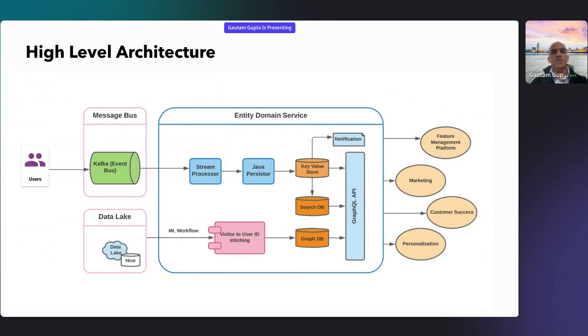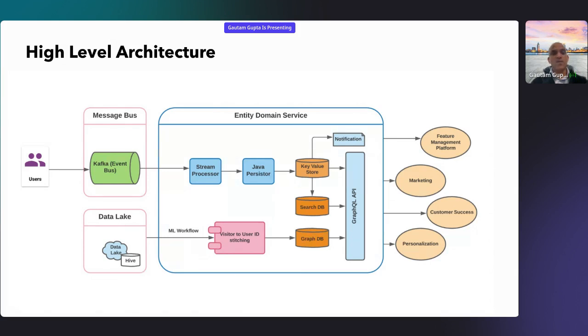Now we have a stream processor that listens to that Kafka event bus, processes those events, and then persists them into different kinds of stores, right? Because if we have to build a knowledge graph, we need a way of storing the data. To store the data, we use different kinds of technologies. For example, we have a data store for key value, a data store for searchable database, and a data store for graph data.